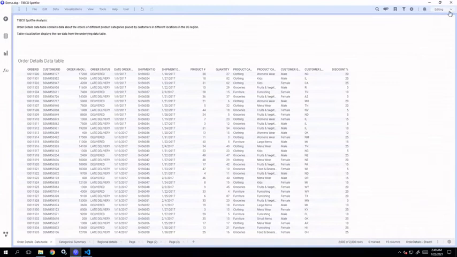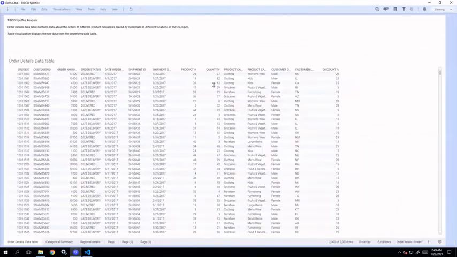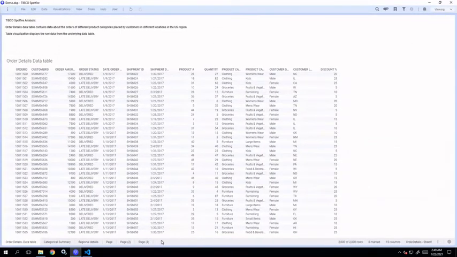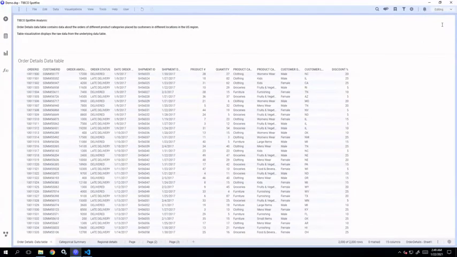Okay, so if we change it to viewing, you cannot add pages, and the authoring bar is also not visible. So it's like how a consumer sees it, someone who is just viewing your analysis file. Then on the left side here, this white area is called the authoring bar.